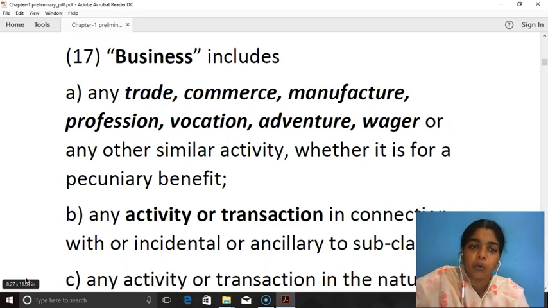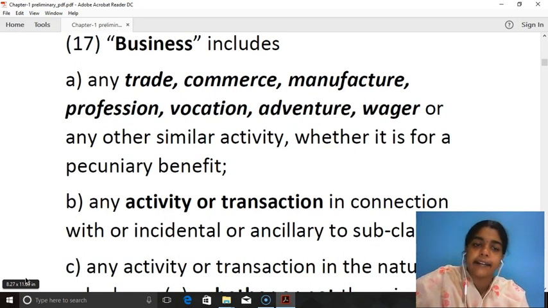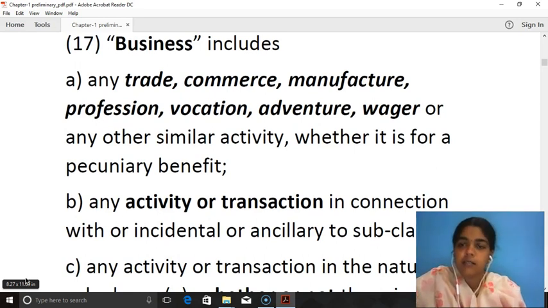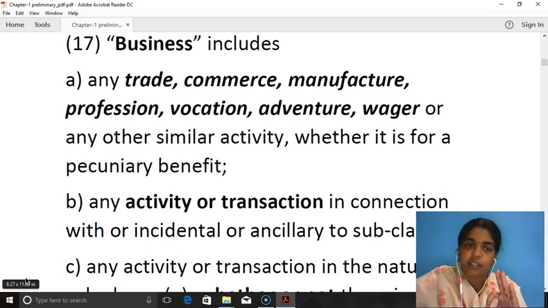Business includes any trade, commerce, manufacture, profession, vocation, adventure, wager, or any other similar activity, whether it is for a pecuniary benefit. So, all the above activities are included within the term of business.